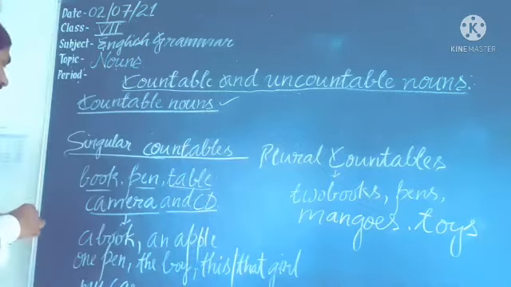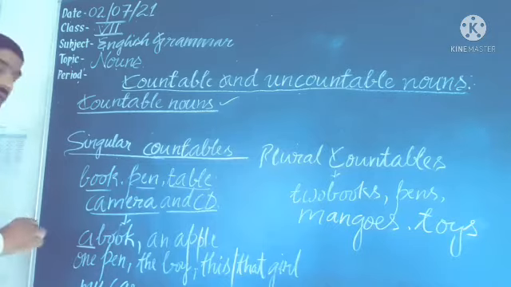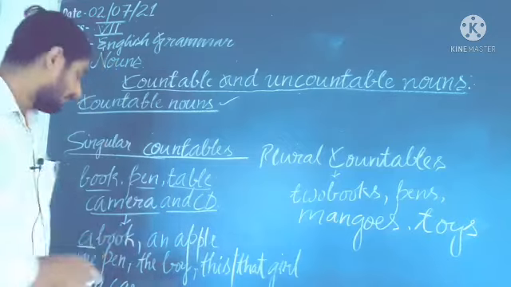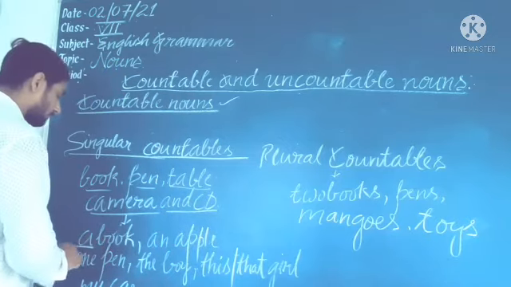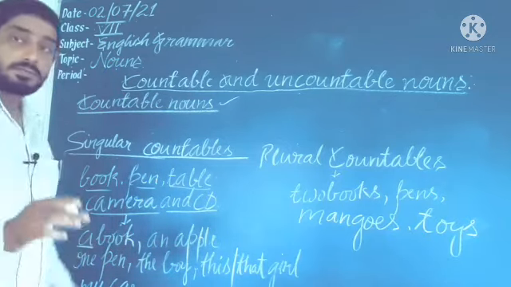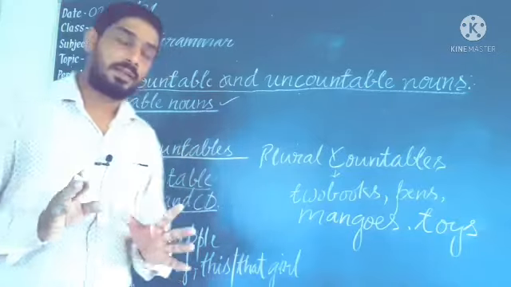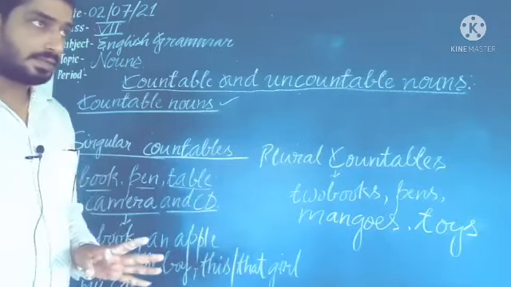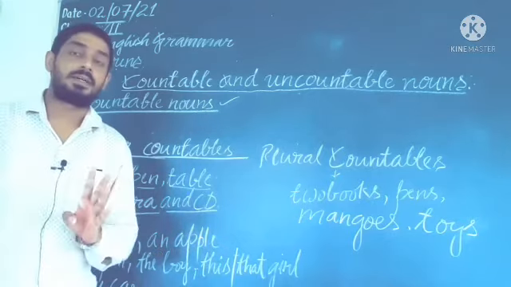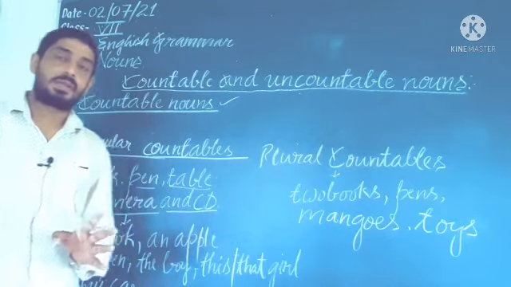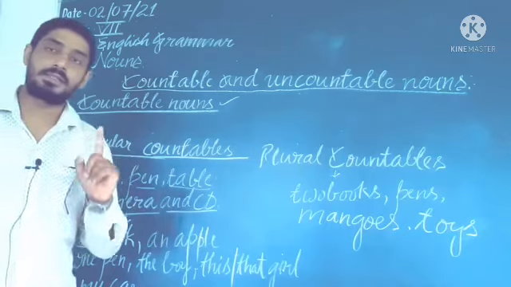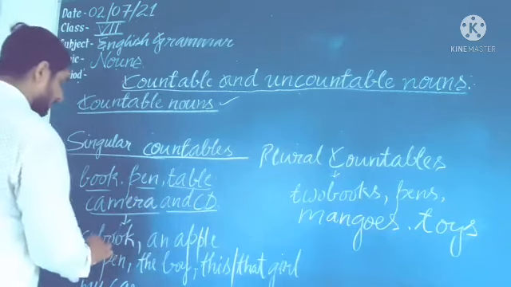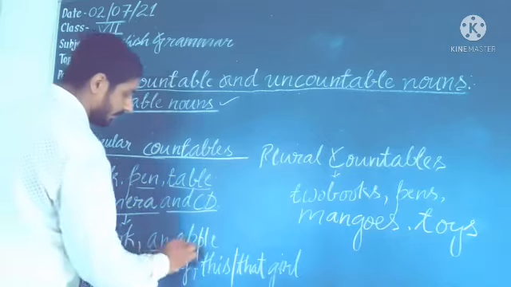I have also told you that we can use words which denote singular one. These are letters: A and the will be known as articles. A and an are known as indefinite articles. The is the definite article. So we will use a, an or the. So firstly, a book, an apple.